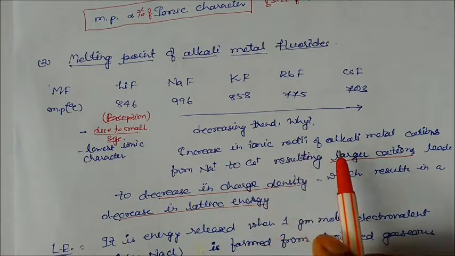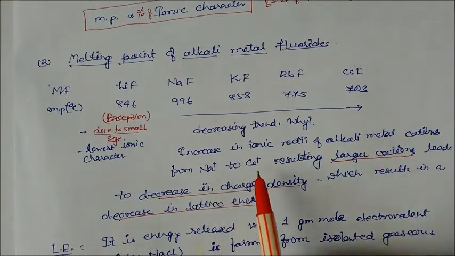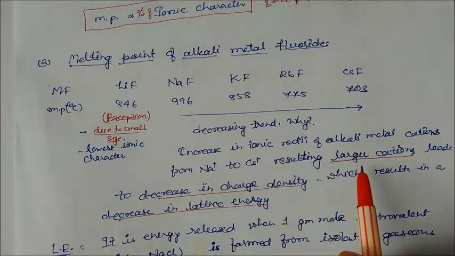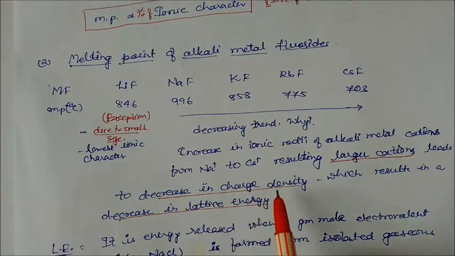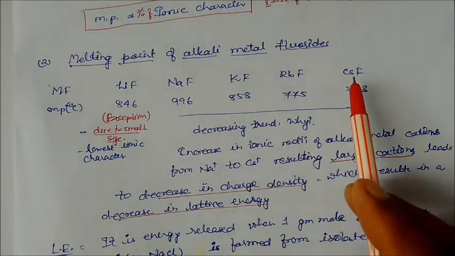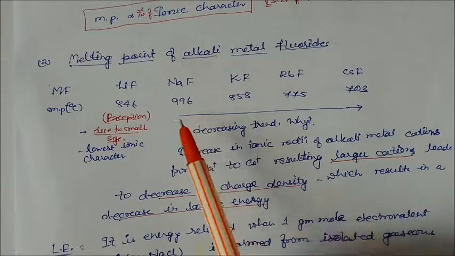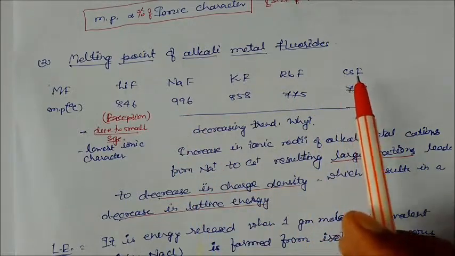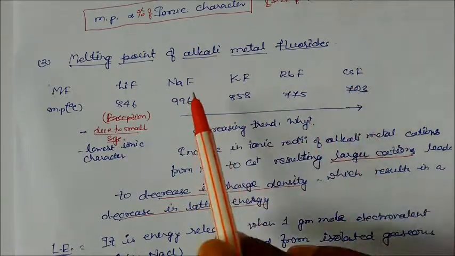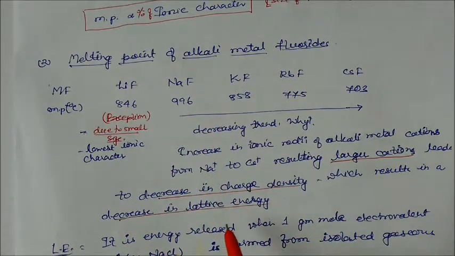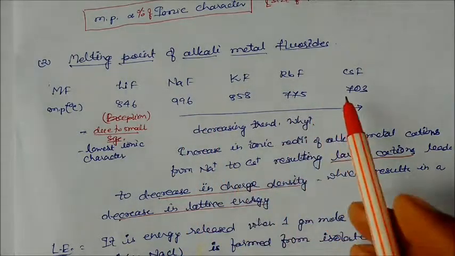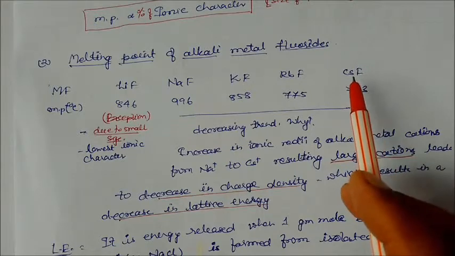Increase in the ionic radii of the alkali metal cations from sodium to cesium, resulting in larger cations, leads to a decrease in charge density. The size of cesium is more than the size of sodium. So the charge density of cesium will decrease, while here charge density increases. This results in a decrease in lattice energy. So here charge density decreases, so its lattice energy also decreases.